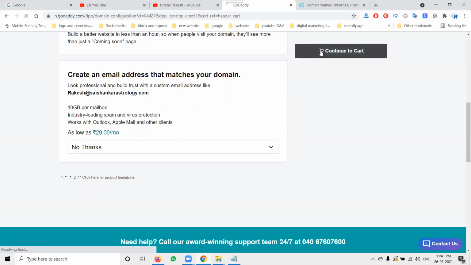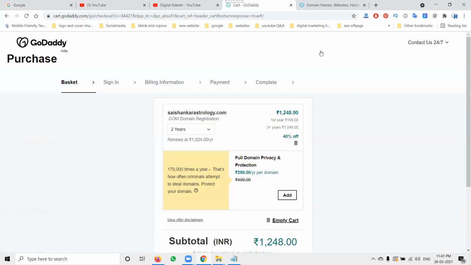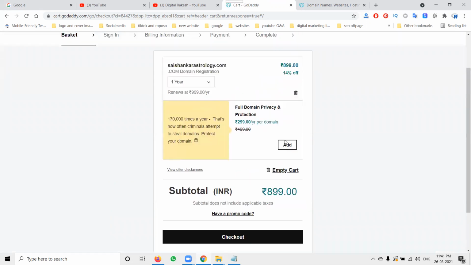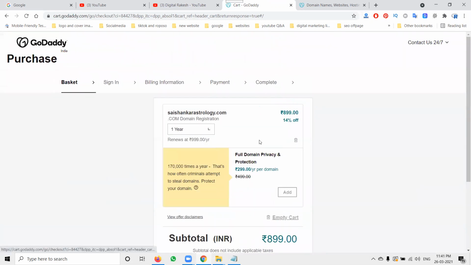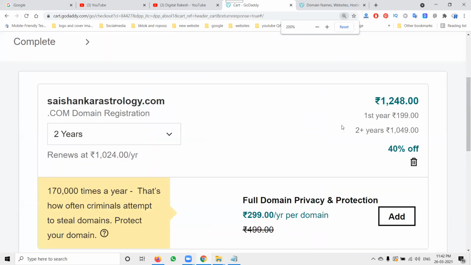Continue to cart. When you purchase a domain, they give five options: 1 year, 2 years, 3, 5 and 10 years. If you go for 1 year, the price will be 899. Okay, now I'll go for 2 years. It will be 1248, so 898 for 2 years. They give one condition here. What is the condition? When you purchase 2 years, 1 year will be 199. So this is the option.